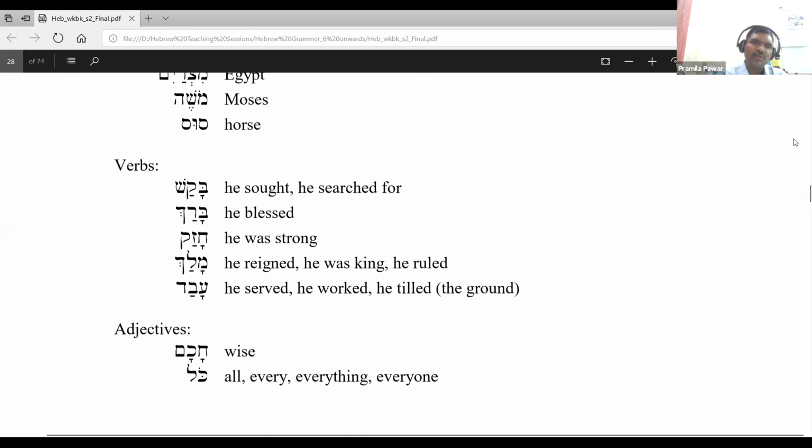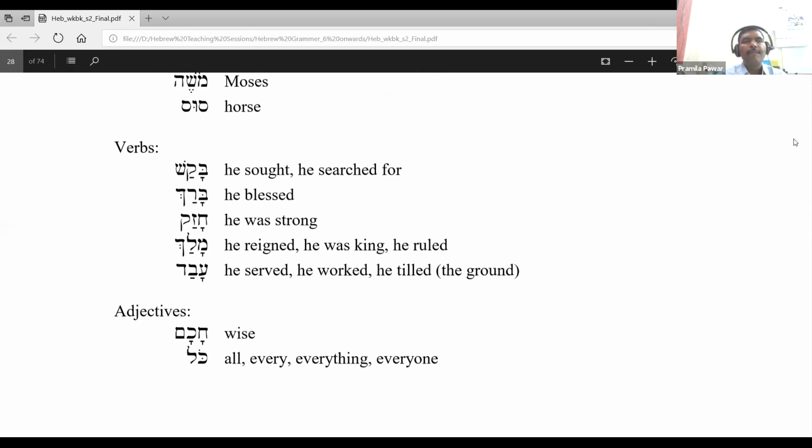Then verbs. Bakash means he sought or he searched for. Repeat after me. He sought, he searched for. Then Barak, he blessed. He blessed.